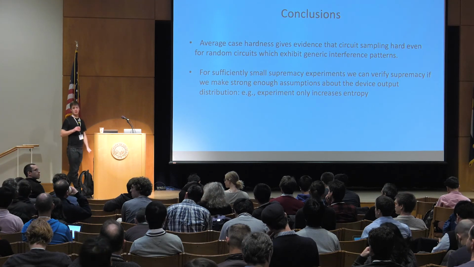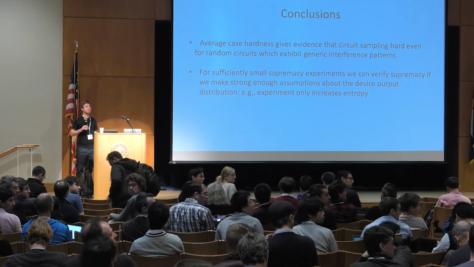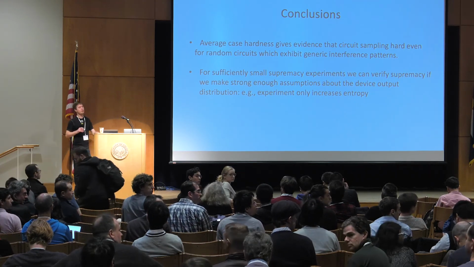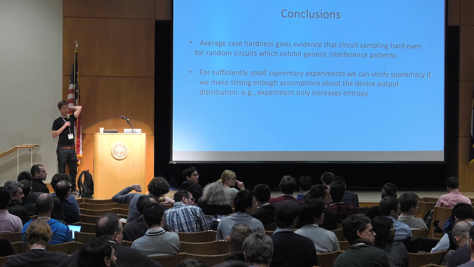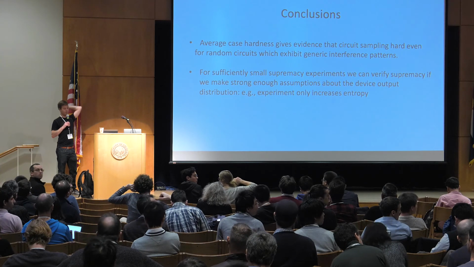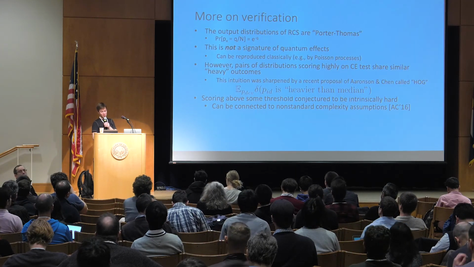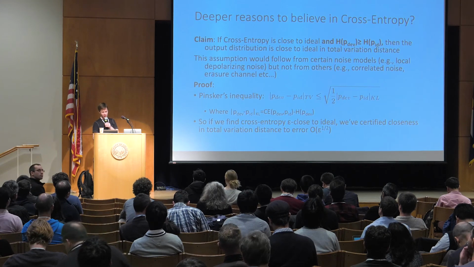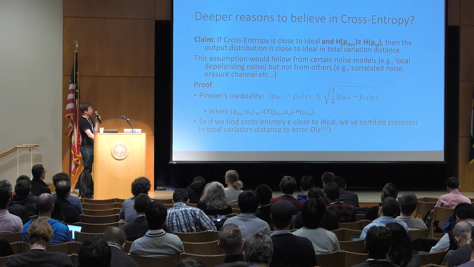Any other questions? Yeah, so this is somewhat of a basic question, but where in your proof on one slide did you use the assumption that the device distribution has larger entropy than the ideal distribution? Oh, good. Yeah, let's go back to that. We did use it, but we went through it very quickly. So maybe let's go through it a bit more slowly.